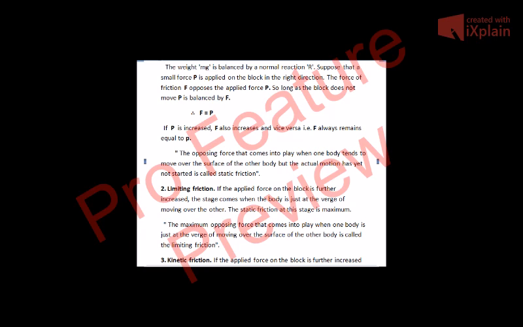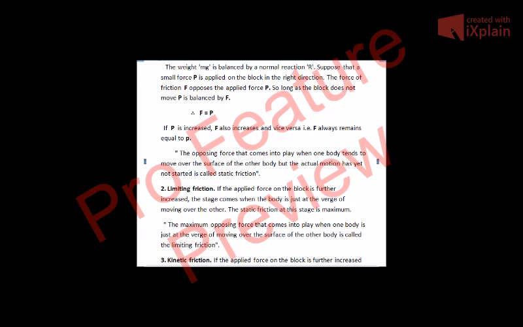F always remains equal to P. When your applied force is 10 Newton, the force of friction is also 10 Newton. When your applied force is 12 Newton, the force of friction is also 12 Newton. So F always remains equal to P. If you increase the applied force P, the friction force F will also increase. So far the block does not move. We apply 10, 11, 12, 13, 14 Newton. Up to 14 Newton, say, the block does not move. It is still there, so there is a force of friction. We increase our applied force P, and the force of friction F also increases.